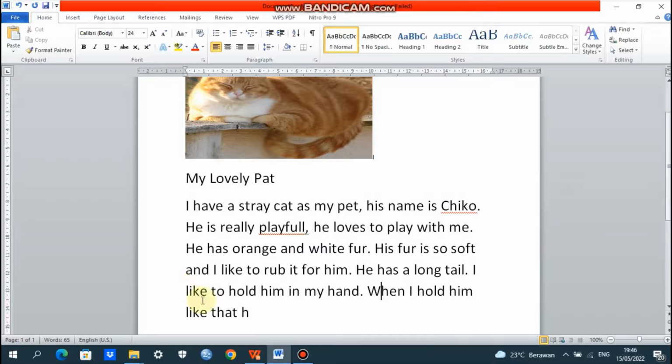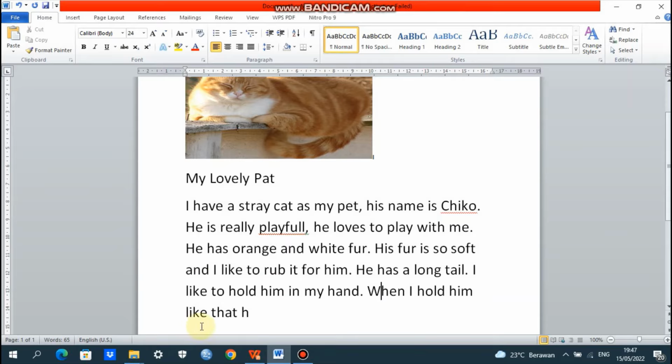So we have a simple present here, like, the subject, the first person I, and then like, because if it is past tense it becomes liked, but if it is future it becomes we like. So if it is only like after the subject, this one is simple present.